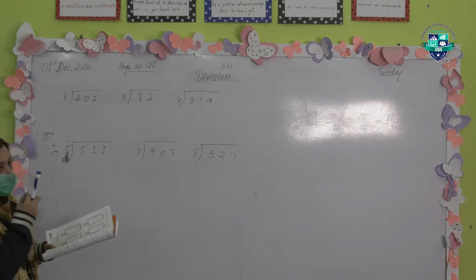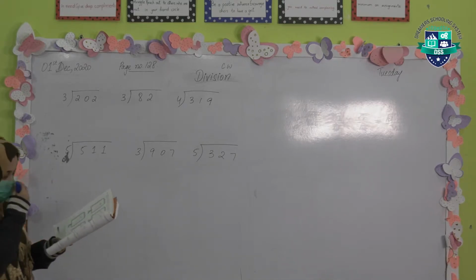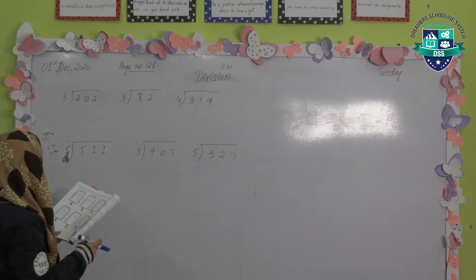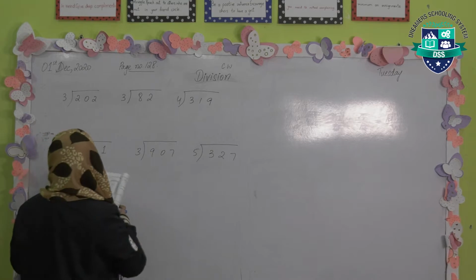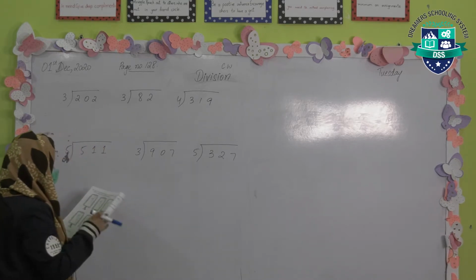We already have started the chapter division. Now this is the continuation pages we have to solve. Open page number 128. We have done till page number 127. On page number 128 it is question number 4. They have written, help the squirrel find its food.